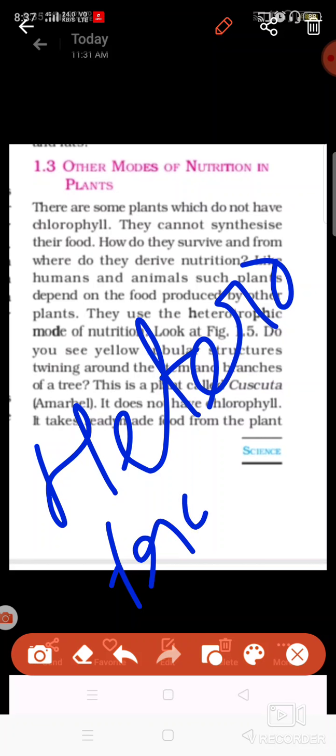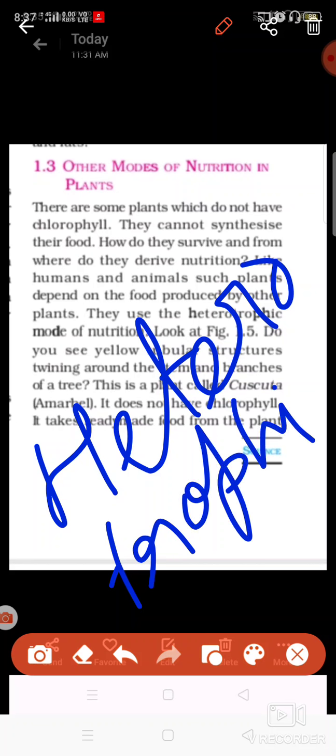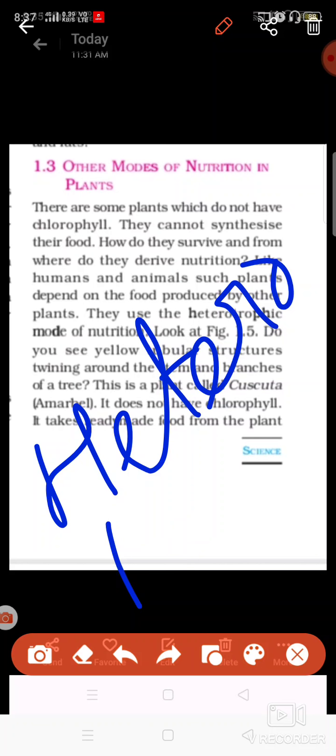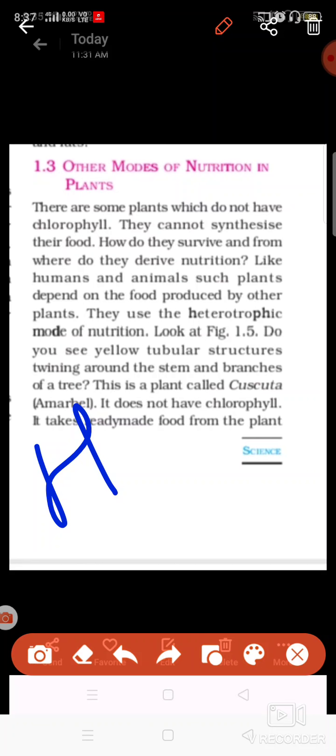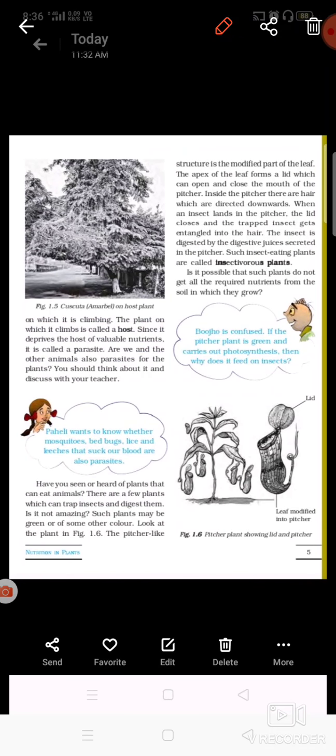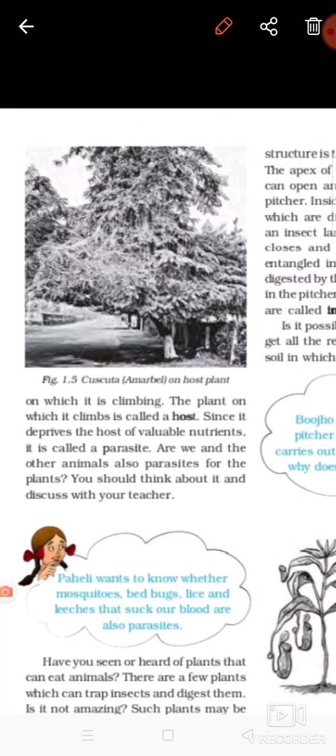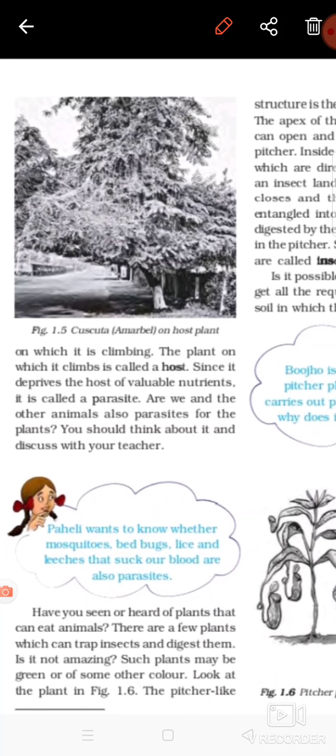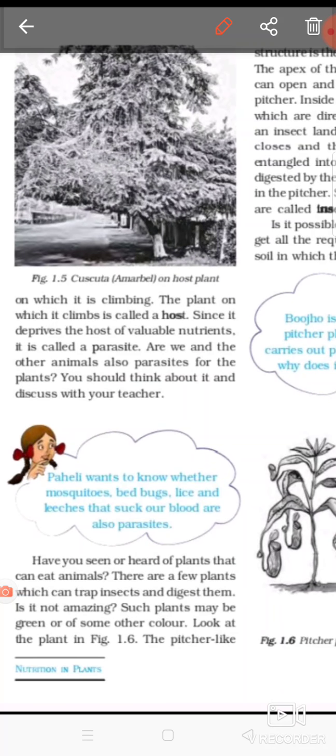Okay, heterotrophic nutrition. I told you earlier in the introduction part of the chapter that heterotrophic nutrition is a mode of nutrition in which plants cannot synthesize their food, thus they take their food from other living beings. Let's see what are different modes of nutrition here. One mode of nutrition here is called the